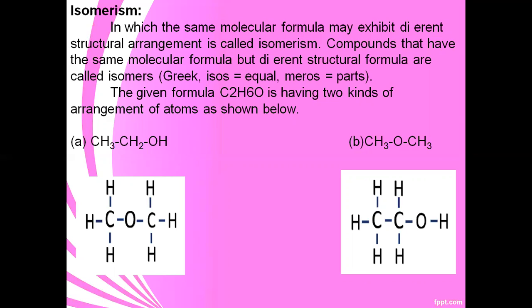Isomerism means the same molecular formula but a different structure of the compounds. For example, C2H6O. The A compound is called alcohol because of its structure, and B is an ether, the same reason for the naming. So this is isomerism.